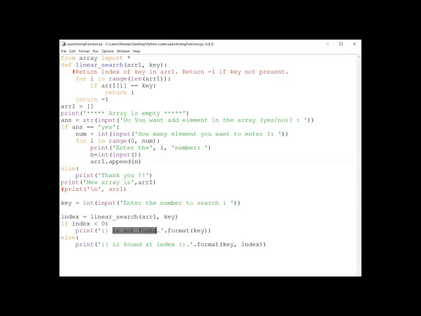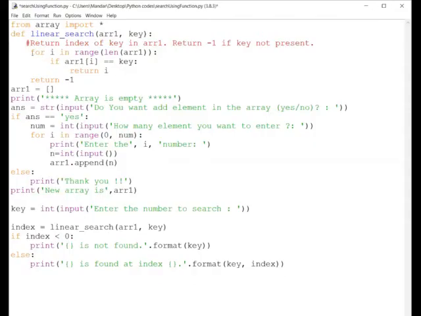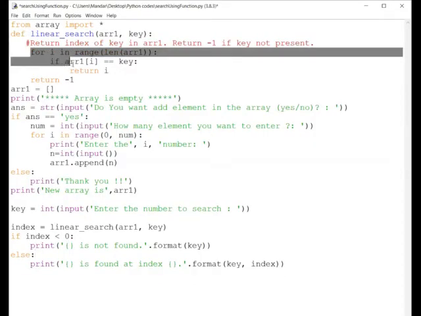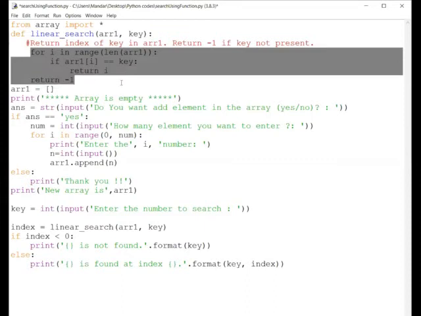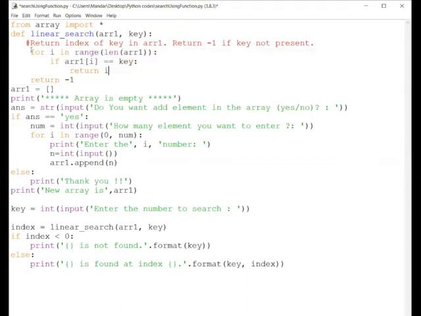Otherwise means index is greater than or equal to 0, right? So in that case this i returned from here is greater than 0 or equal to 0. In that case I am printing here the element is found at index so and so. Right. I will explain this also to you. What is this format and all. See, please observe this for loop. All right. What is happening here?